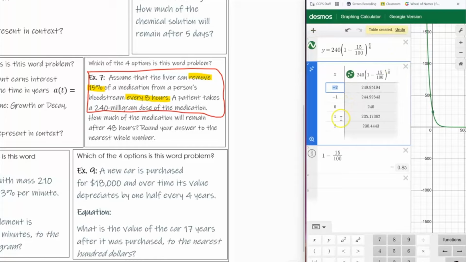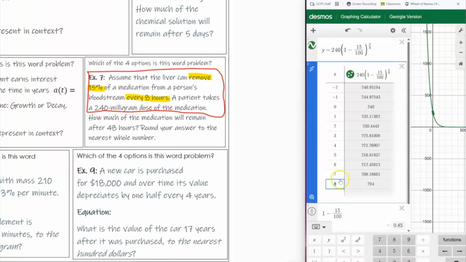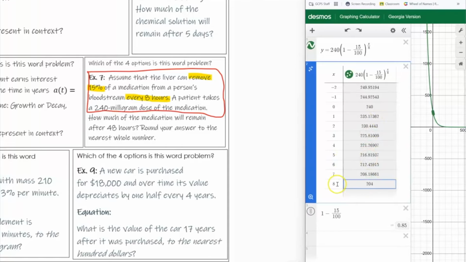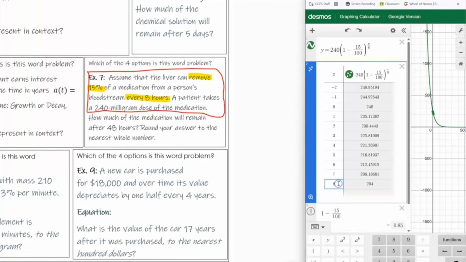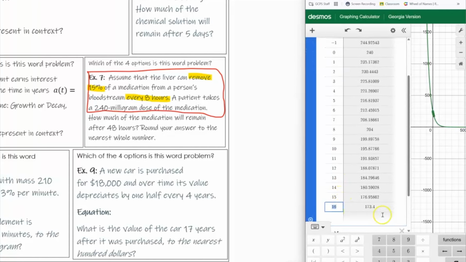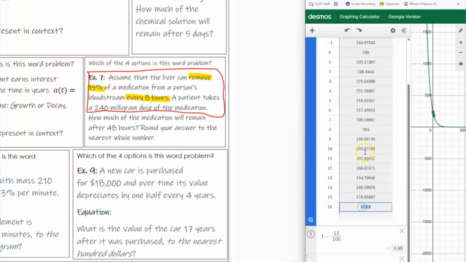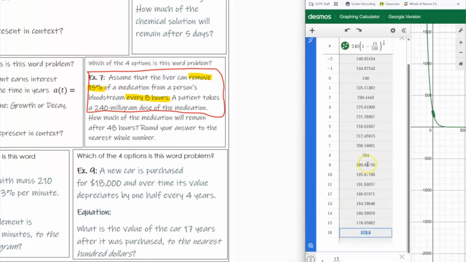We're going to press enter here. And this makes sense because remember, every 8 hours, I should be getting a whole number. As you go, it may not stay a whole number, but that's how I just know the first couple. So it'll be decimals until you get to another 8, 16. See, it's not a whole number, but it's less than all of these because it's every interval of 8. It's kind of how I just roughly know. So I don't want to specifically say it's always going to be a whole number, but every interval is going to be a lesser decimal than this, unless you keep going for a really long time.